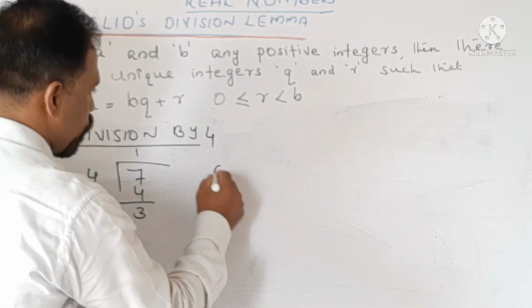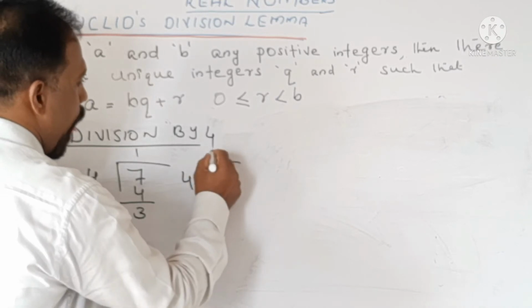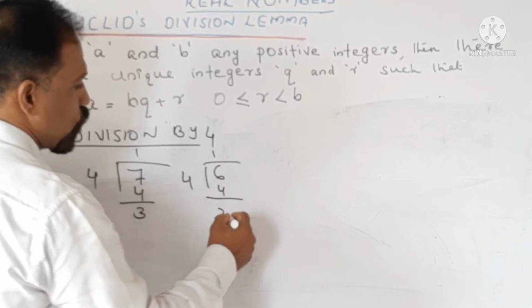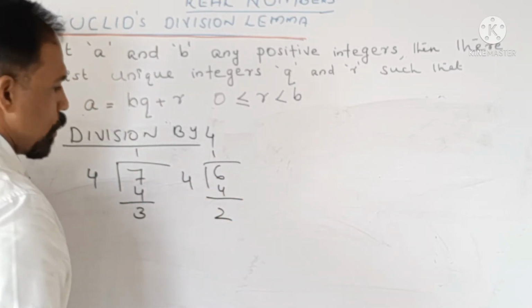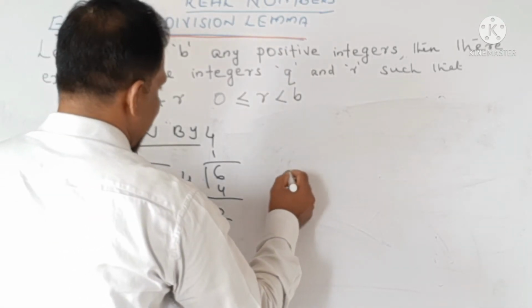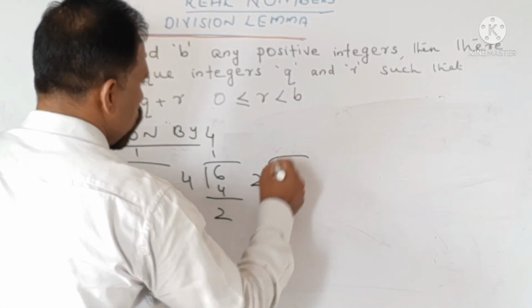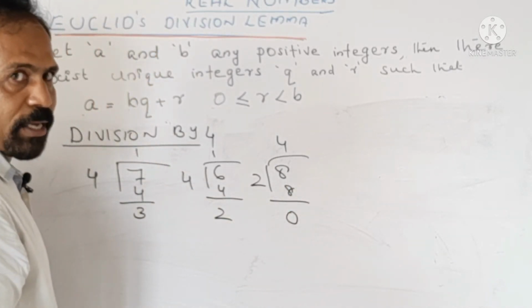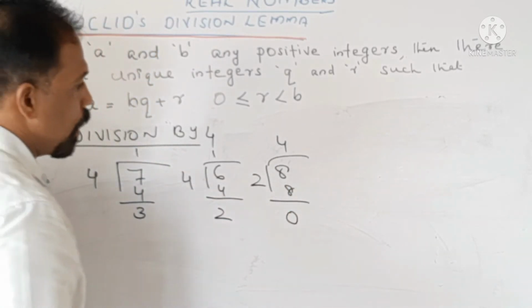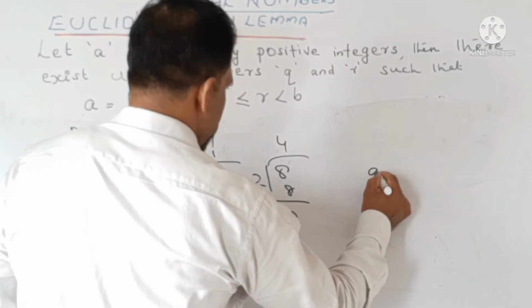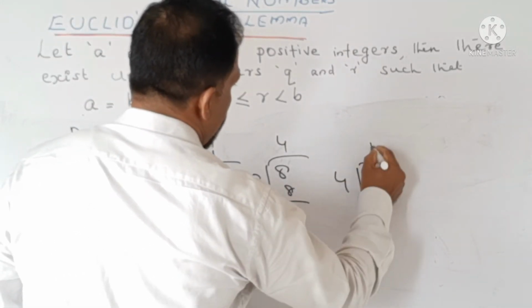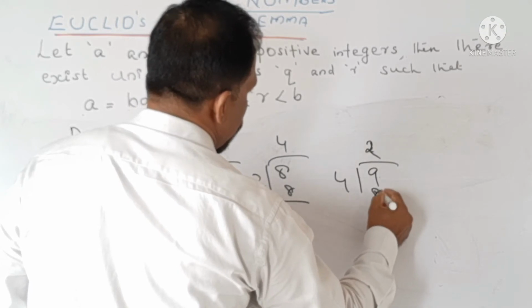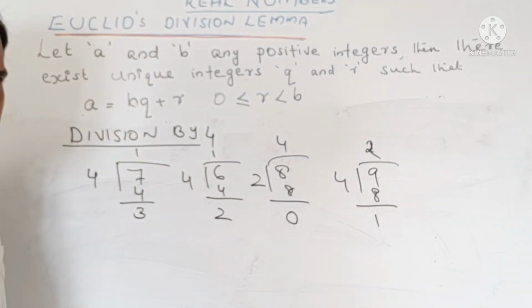If I take 6 by 4, I will get a remainder 2. If I take 8 by 4, I will not get any remainder. It is completely divisible.